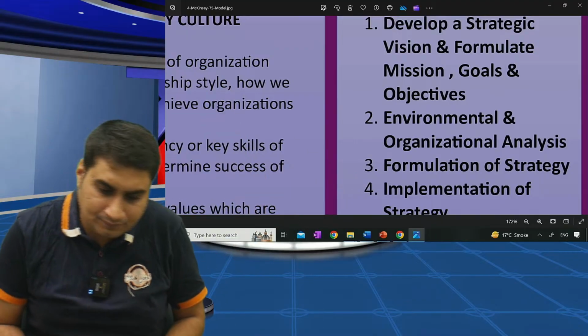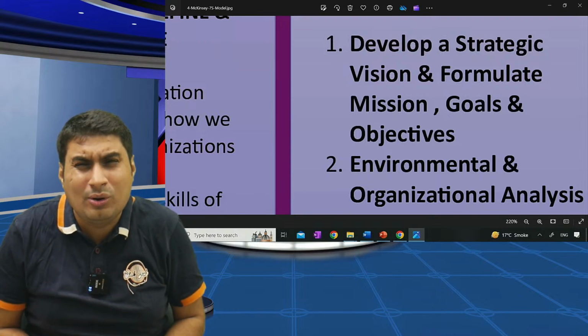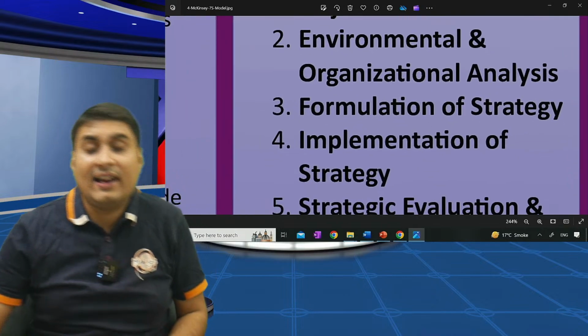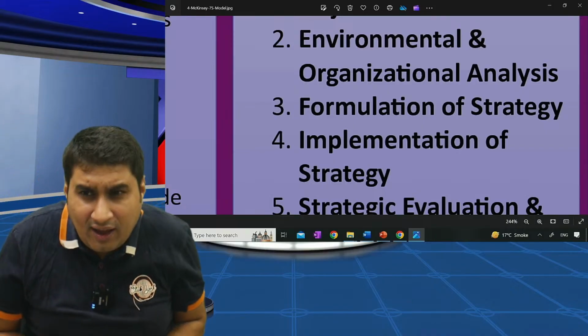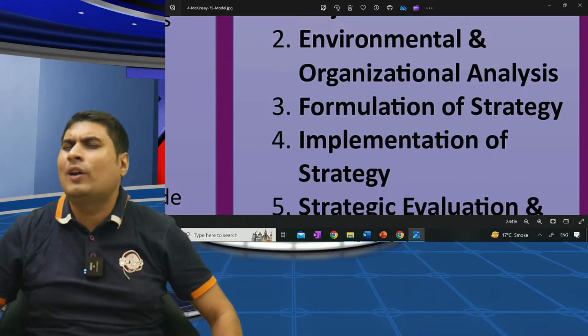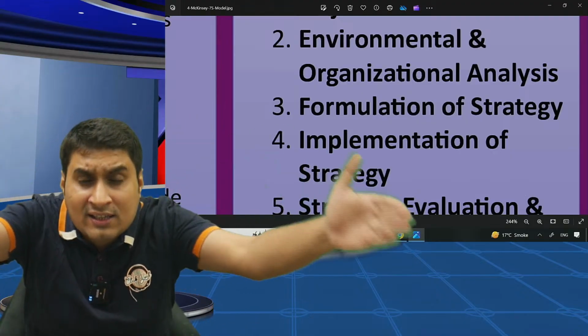I hope you are clear. So, number one, develop a strategic vision and formulate mission, goal, objective. Second, environmental and organization analysis. What do you mean by environmental and organization analysis? While making any strategy, first understand the environment.